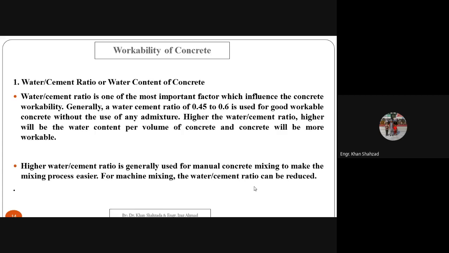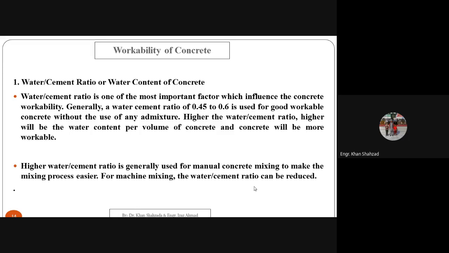If we have less water cement ratio, its workability will be less. Its workability will not be that good as compared to the high water cement ratio. But what is the adverse effect of the higher water cement ratio? It can reduce the strength of the concrete. So we will be trying to keep the proper water cement ratio in the concrete when we are designing the concrete.